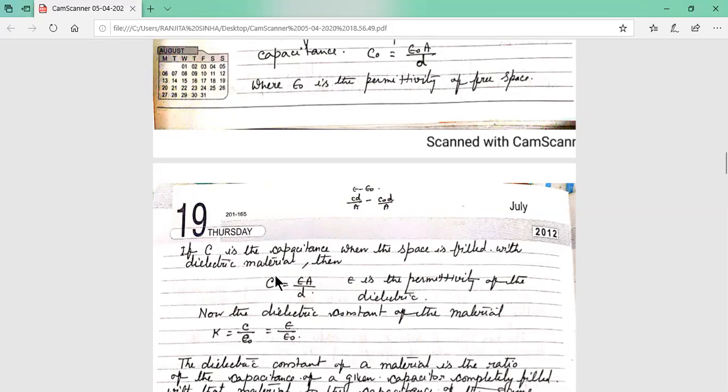So, if you divide C by C0, then you get epsilon by epsilon 0. So dielectric constant is also the ratio of epsilon by epsilon 0, that is, the permittivity of the dielectric material to the permittivity of free space, or the ratio of the capacitance of the capacitor when it is filled by dielectric material to when it is filled by vacuum. It is known as dielectric constant.